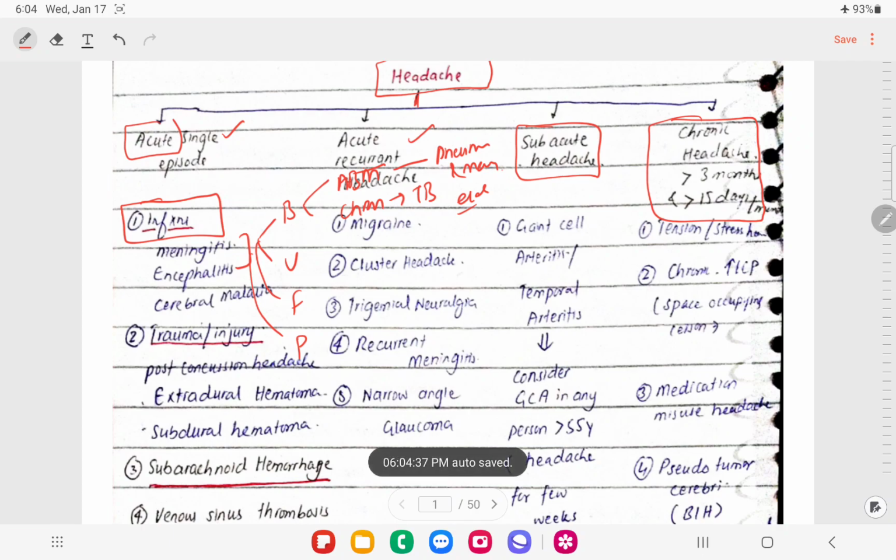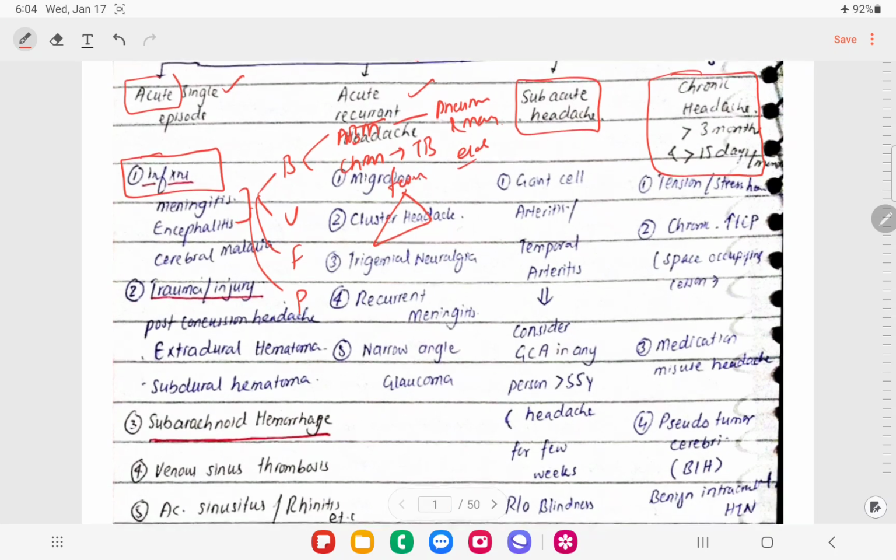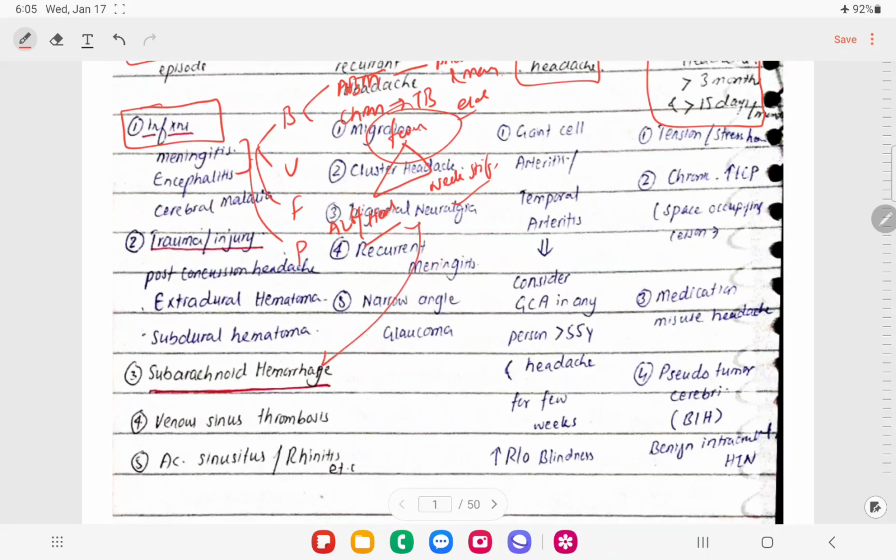If we find a meningitic triad, that is, the patient is having fever, neck stiffness, and altered level of consciousness or headache, this is the meningitic triad. If there is no fever and the patient is just having headache and neck stiffness, we're going to think the patient is having subarachnoid hemorrhage.